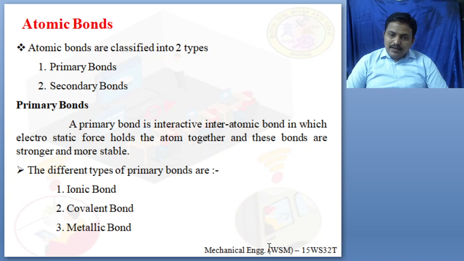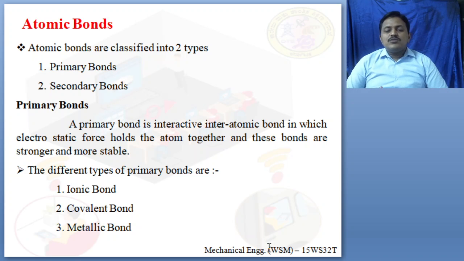What is stable? Any material which will not dissolve. Very simple, I can say. Sugar will dissolve, salt will dissolve, but stable means it will not dissolve. That is why it is called more stable, and it can withstand very high temperature, compared to any other material. So the primary bonds are interactive interatomic bonds in which electrostatic forces hold the atoms together, and hence these bonds are stronger and more stable.